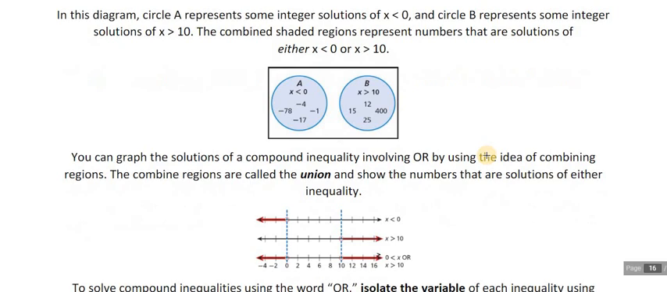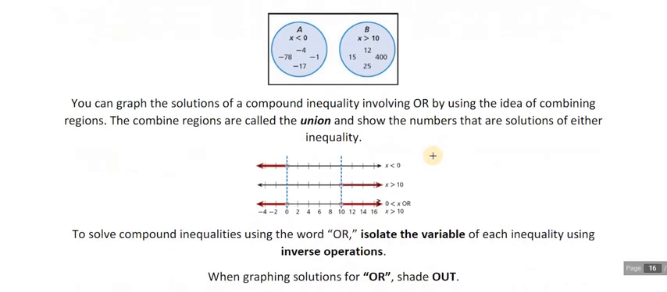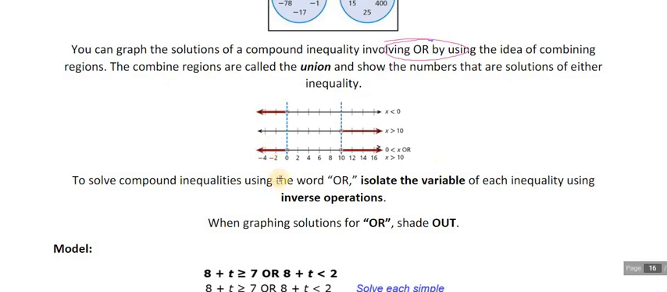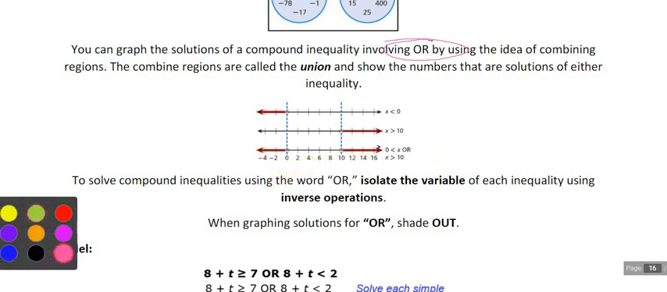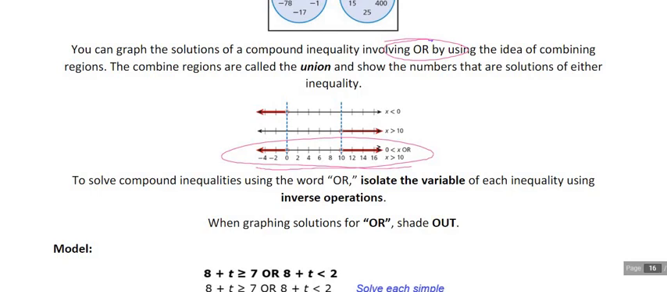Okay, so we call this a union, and it's an or statement. So you can graph the solutions of a compound inequality involving ors, using the idea of combining regions. The combined regions are called the union and show the numbers that are solutions of either of the inequalities. It's not going to be both. Okay, so if we're talking about less than 0 or greater than 10, here is our final result.